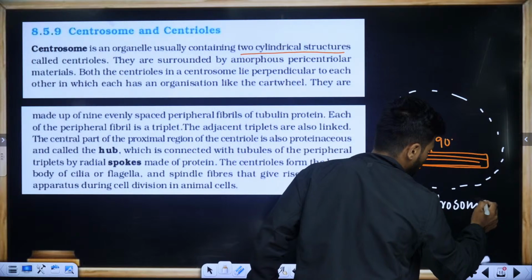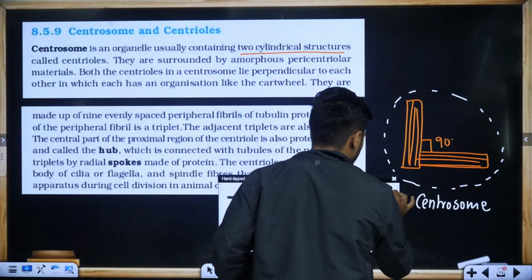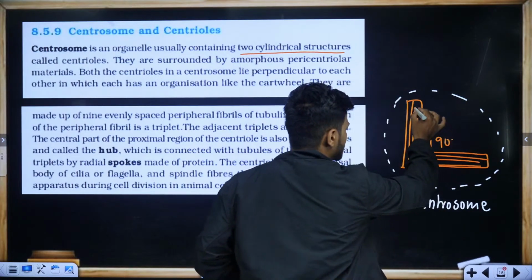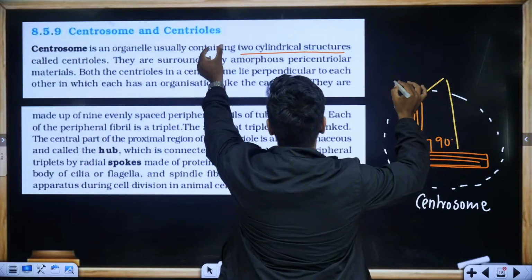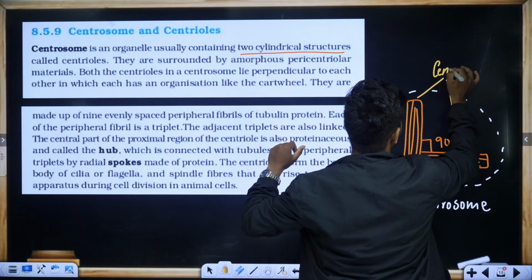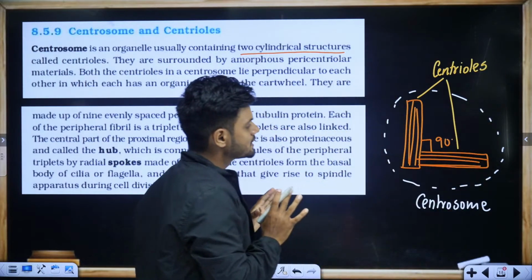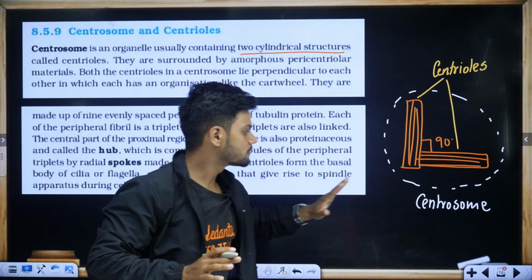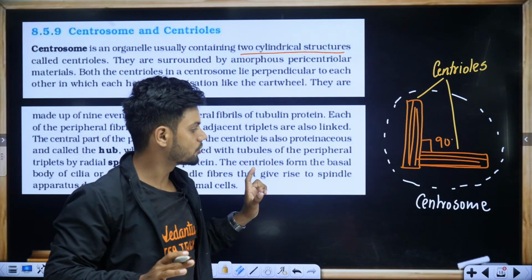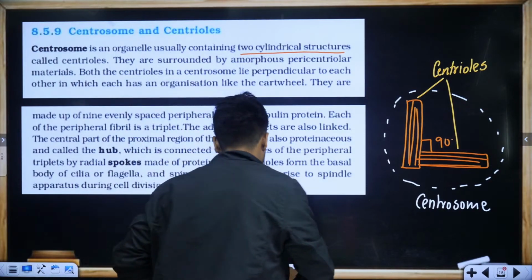Individual structure here, which is in a cartwheel structure. Can you see this one? There are two of them, right? They are called centrioles. We call them centrioles. The entire structure is called your centrosome. Entire structure is called centrosome. Okay, all of you understood.